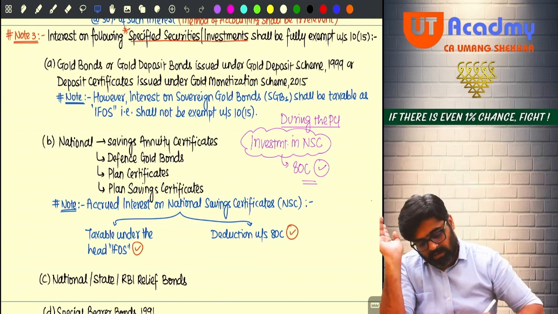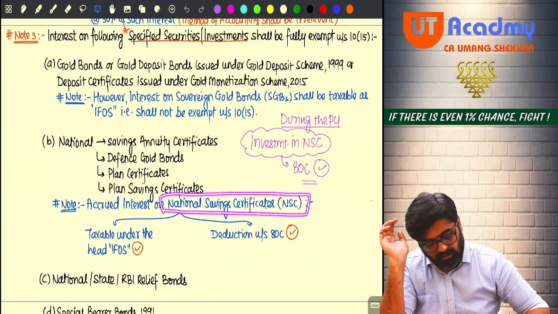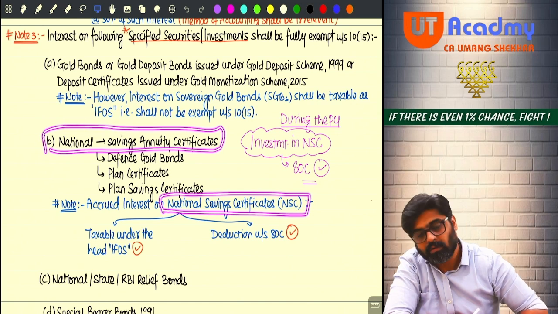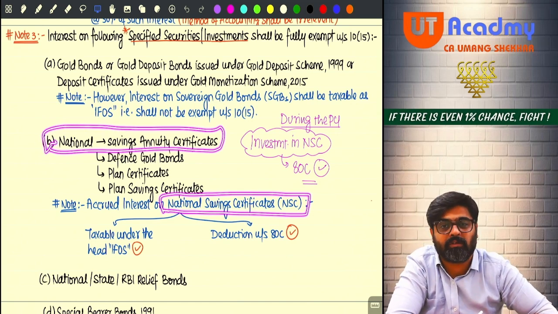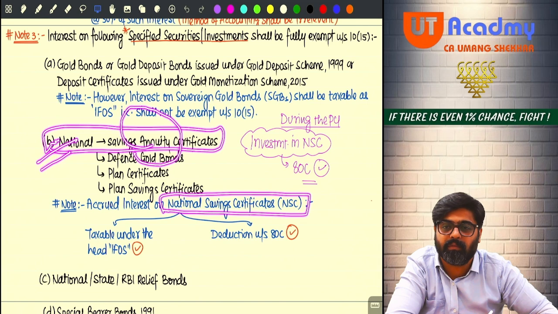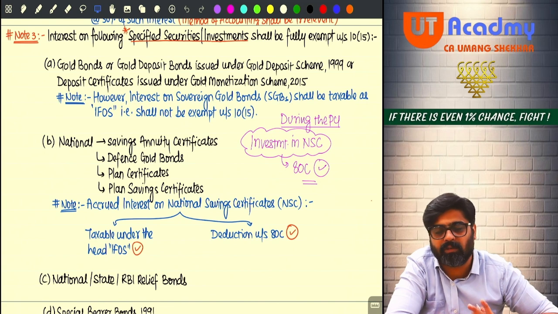But remember, the government also issues national savings certificates. Now see, this is the national savings certificate and this is the national savings annuity certificate. What is the difference? Here on maturity you start getting an annuity. And here you are not going to get any annuity. Here the entire amount will mature after 15 years and will be given in lump sum.